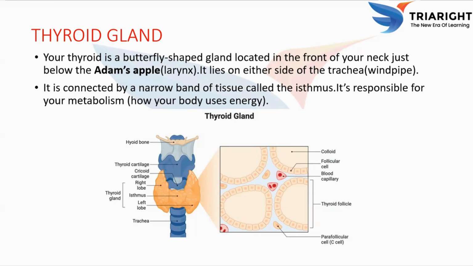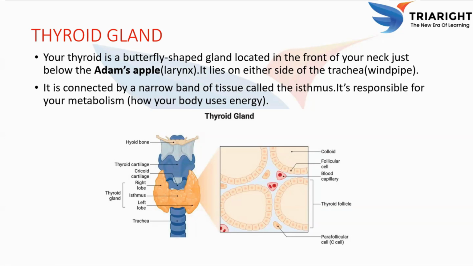And the next, pyramidal lobe. Sometimes it is present, but it is not present all the time. It's a small upward extension from the isthmus or one lobe, a remnant of the thyroglossal duct, which is present in some people.